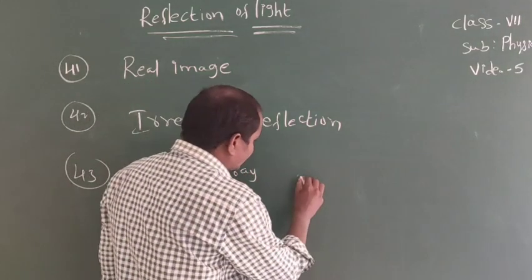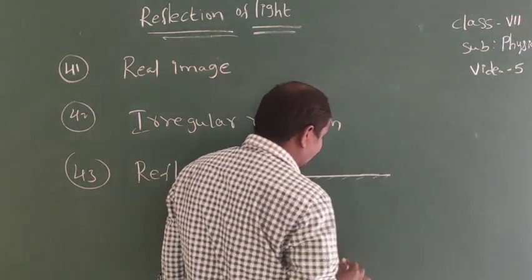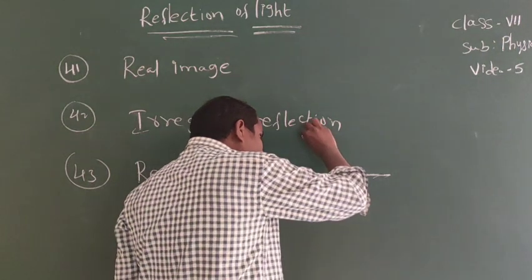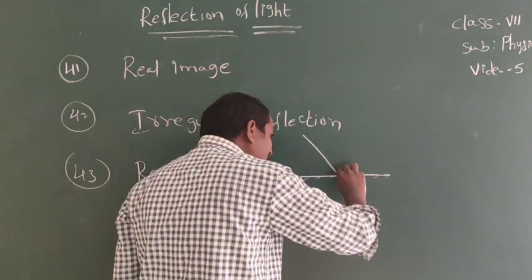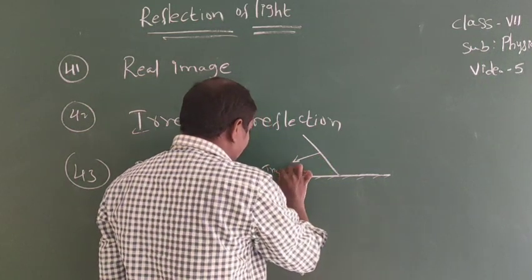Listen again. It is the mirror or reflecting surface or smooth surface. A ray of light incident on a mirror is called an incident ray. Incident ray.